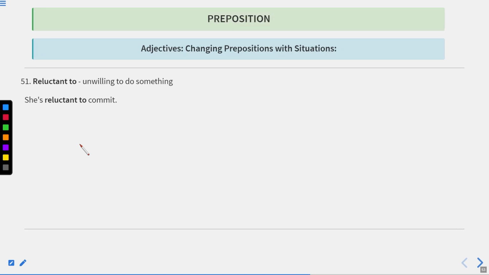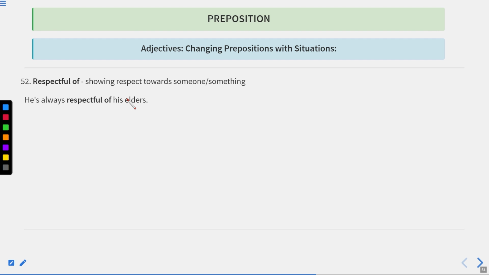Reluctant to means unwilling to do something. It means when you don't want to do some task which you really don't like. So she's reluctant to commit. So she just avoids doing this action. Okay. Now let us move to the next one.